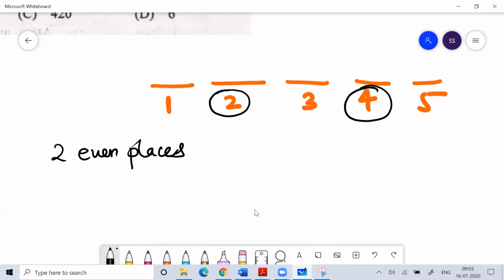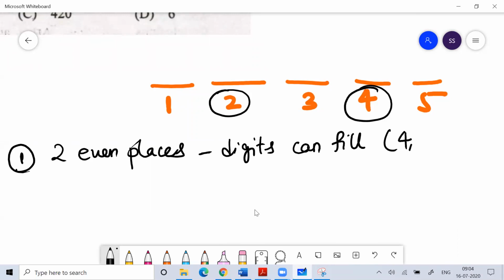And how many digits can I fill? So the digits I can fill on these 2 even places are 3 digits, 4, 4, 6. So in how many ways can I fill 3 digits in 2 places?